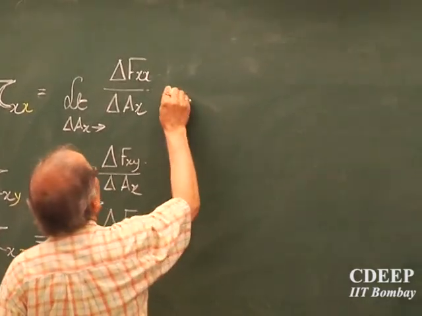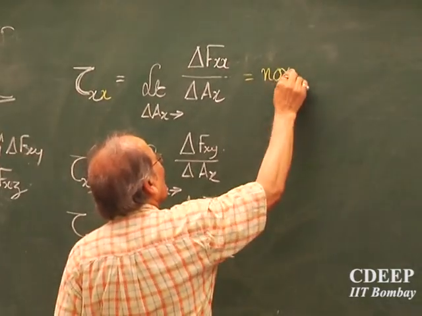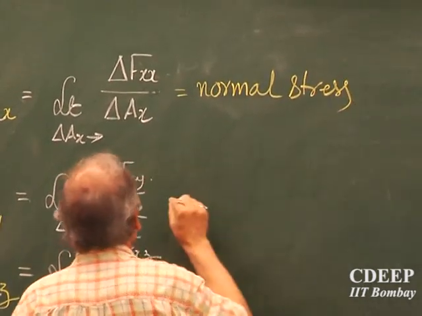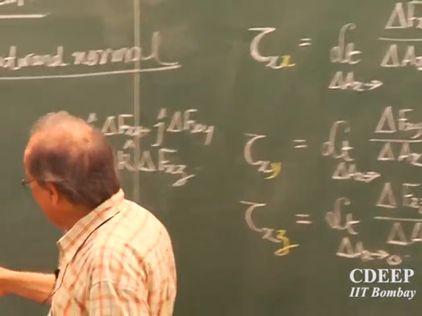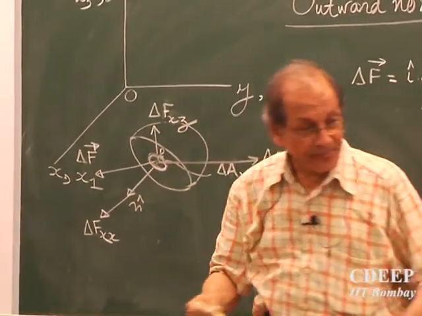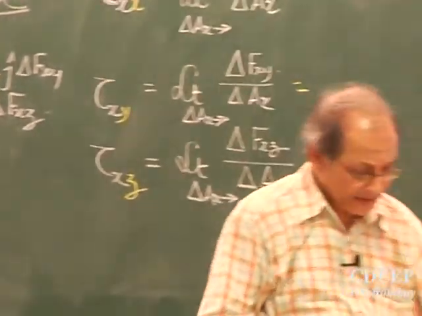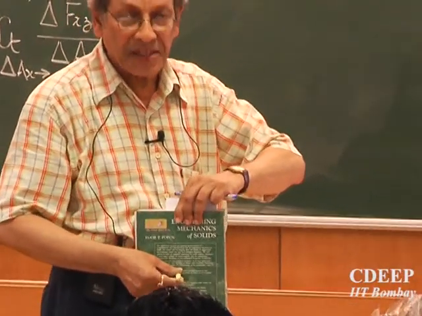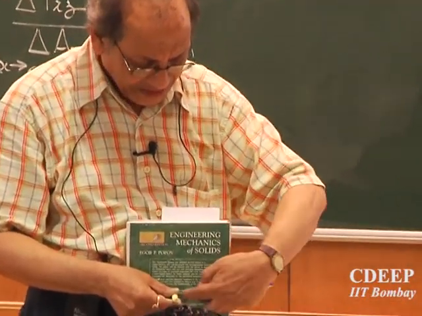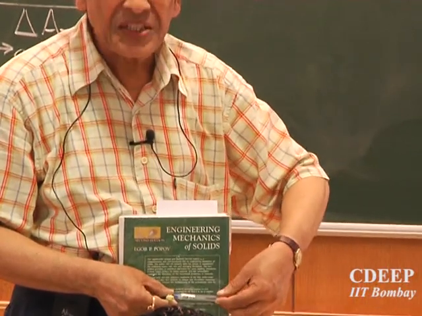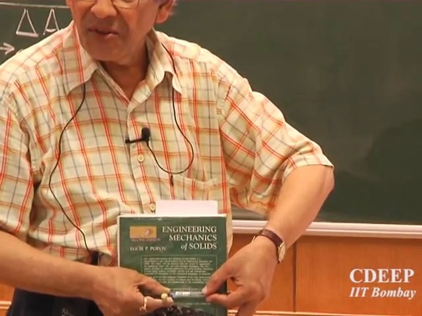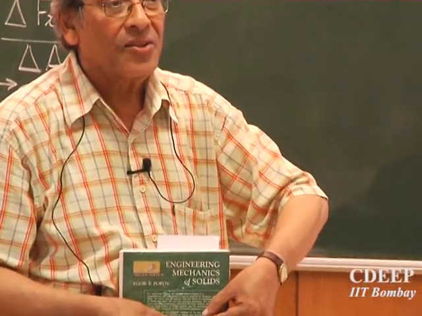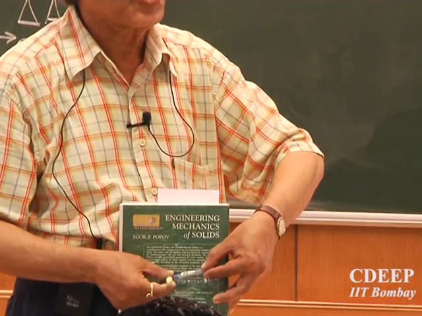Here x is the outward normal, and the y direction is like this. So the force is in this direction. The force is tangential to the plane. The first force is normal to the plane, so normal stress.